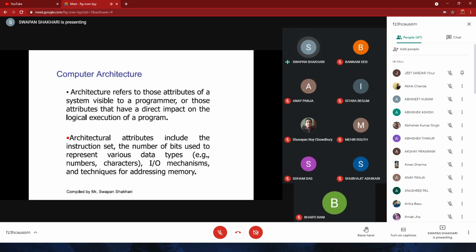And one vast area is the instruction set architecture. All these basic things you all know from your computer organization classes.